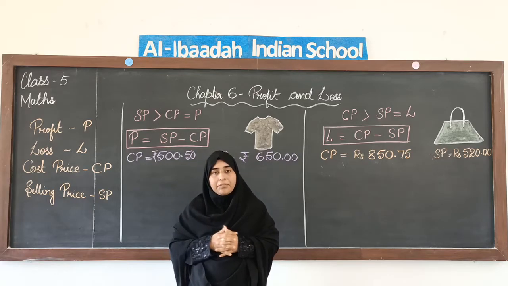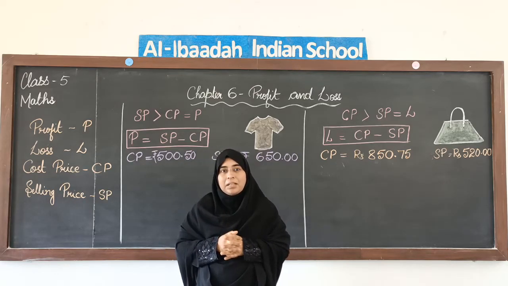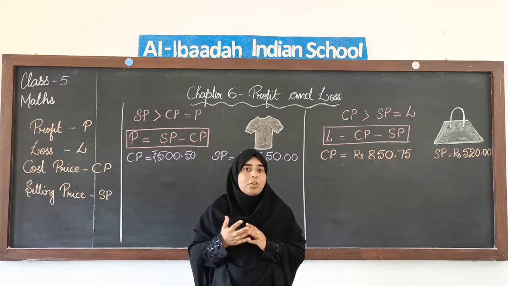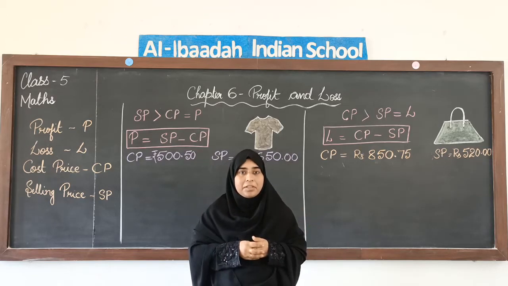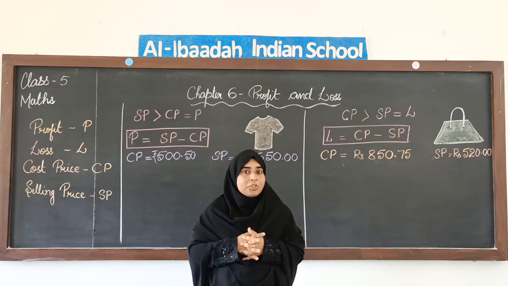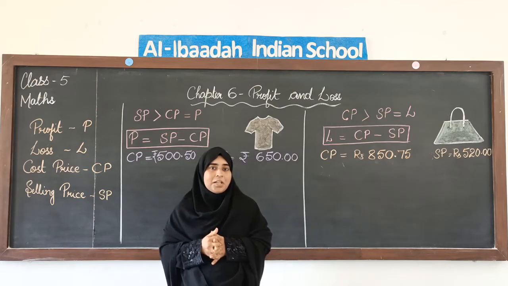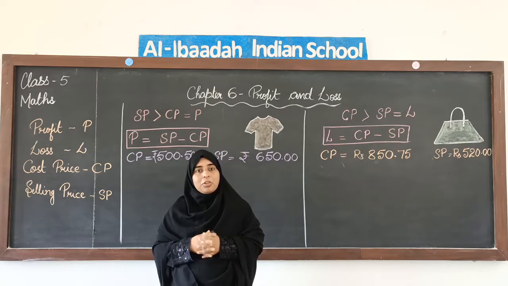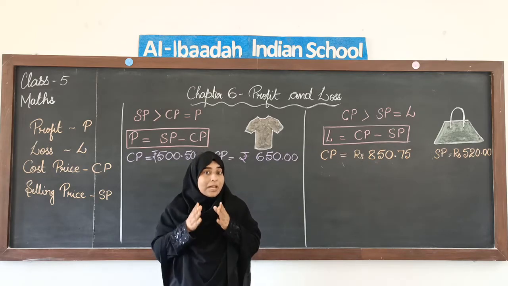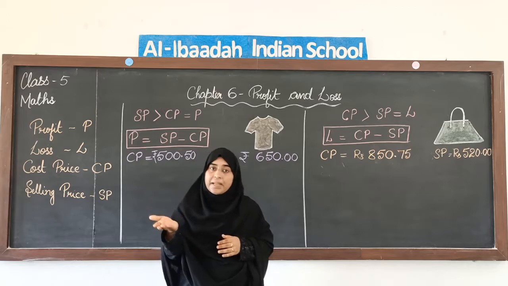When you are selling, definitely you will think that the person who is going to buy will not buy it for more than 500 or exactly for 500. So you think, let us give it for a lower price. Maybe you are planning to sell it for 400 rupees. That 400 is your selling price.